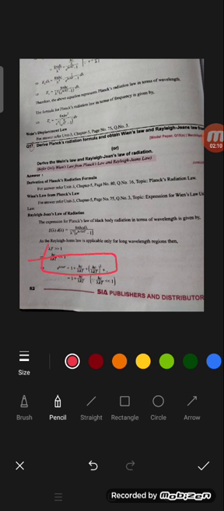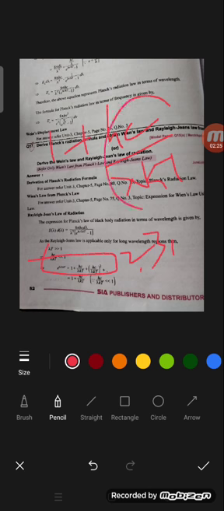Now neglecting the higher order terms like power 2 and power 3 and so on, the remaining term will be 1 plus hc by lambda kT, since hc by lambda kT is far less than 1.